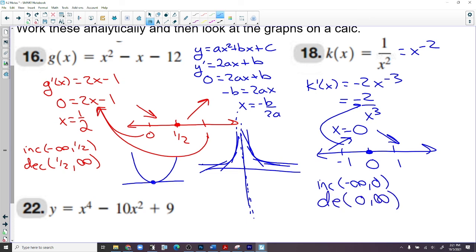And this is actually what the graph looks like. Increasing, and when you jump over the asymptote, this decreases from left to right. So we want to know where the derivatives are 0. We want to know where the derivatives are undefined. Those two places. All right, that's it. We're kind of out of time. I put a few problems too many on here, but that's kind of what I want.